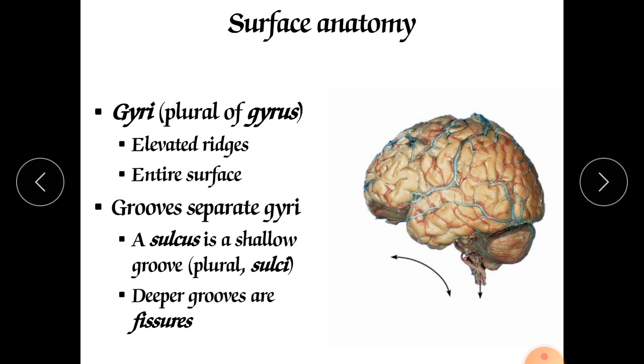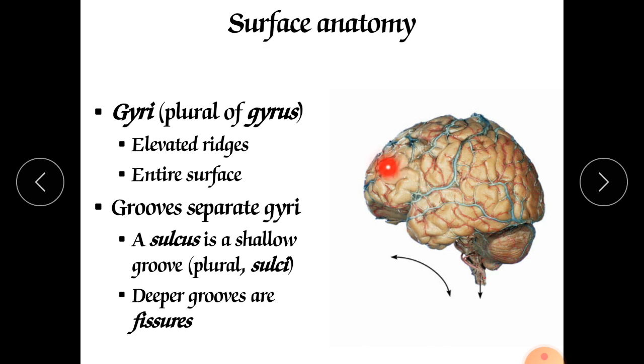The gyri are nothing but the elevated ridges, the entire surface. Grooves are separated by the gyri. A sulcus is a shallow groove, sulci is the plural form, and deep grooves are fissures. The gyri and the sulci are accompanied one by another, side by side.